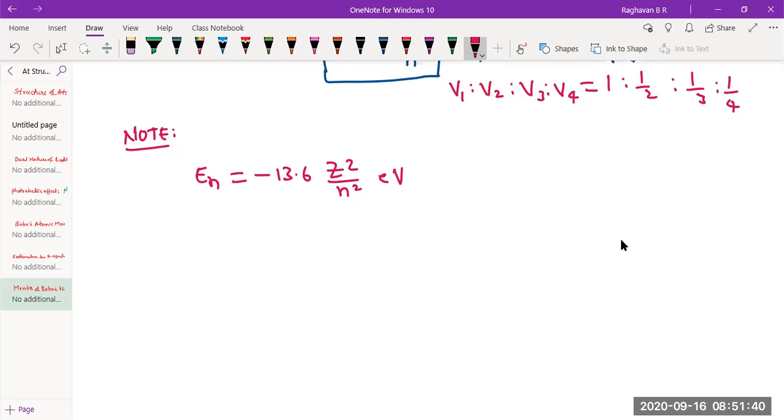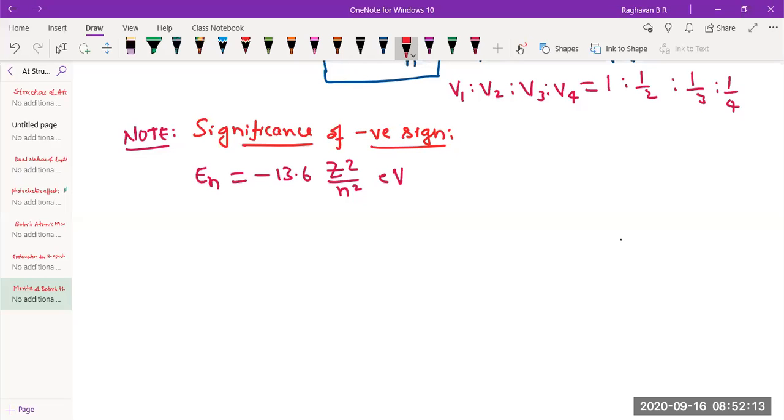Energy can be positive. Energy can become zero. What do you mean by energy is negative? So can anybody explain what could be the significance of that negative sign? That's what we are discussing. Significance of negative sign.